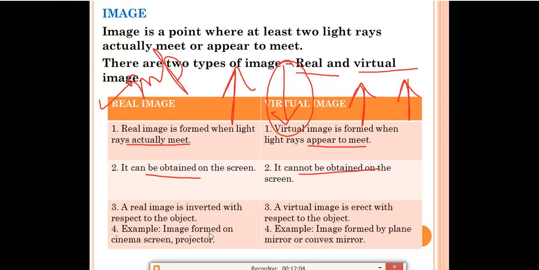Examples of real image: image formed on the cinema screen. You have all been to the cinema or the movie theater. The images which are formed on the cinema screens are real images. And even the projector. Many times in your schools your teachers are using projectors, right? So the images which are formed by the projector are also real images. Next, examples for virtual images: image formed by a plane mirror. The mirrors which we are using at our homes, the plane mirrors, or the convex mirror. These are the examples of virtual images.